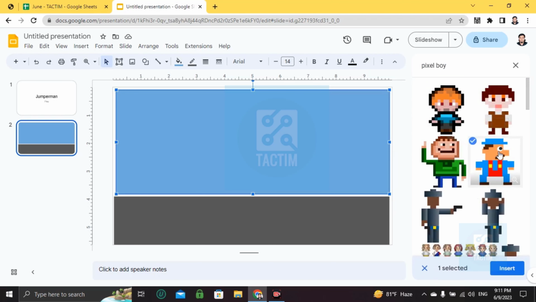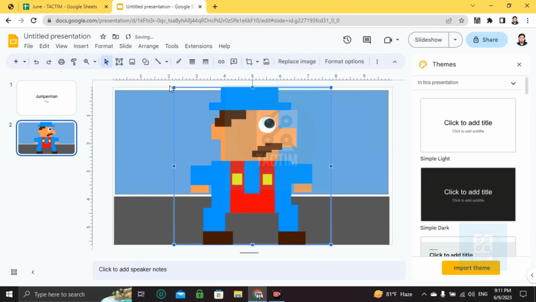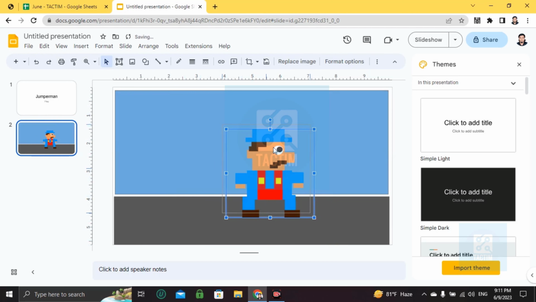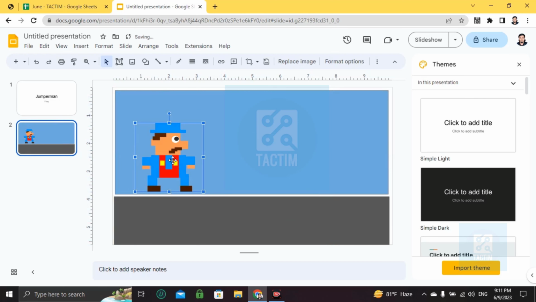Choosing this guy, insert image. This looks so big, so I'm making it small and grabbing this guy here. Okay, it's good now. Now what I'm going to make is some obstacles here.